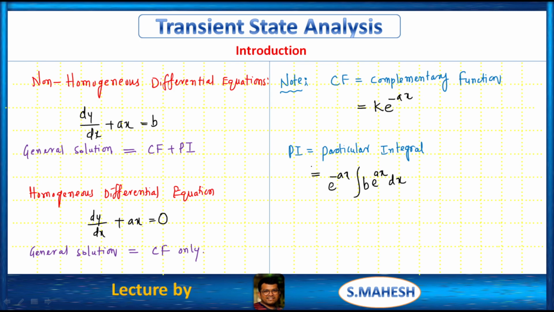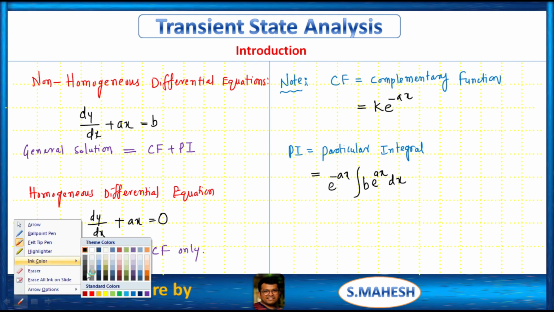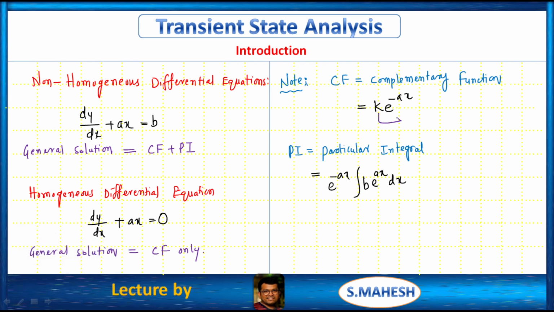This is the representation for the particular integral, and the previous one is for the complementary function, where k is nothing but an arbitrary constant.